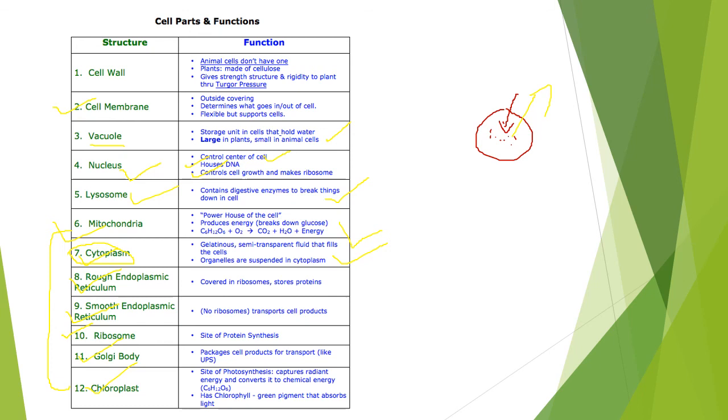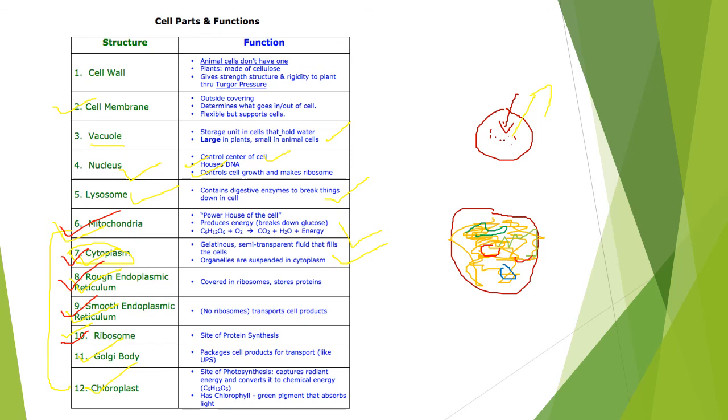Suspended in the sense that, for example, this is a cell and this whole cell is filled by a semi-transparent fluid. And in this fluid are your other parts such as the nucleus or vacuoles or maybe mitochondria or smooth endoplasmic reticulum or rough endoplasmic reticulum. So it gives the surface to hold up the various kinds of organelles. Organelles means the other parts of the cell that are present inside a cell.